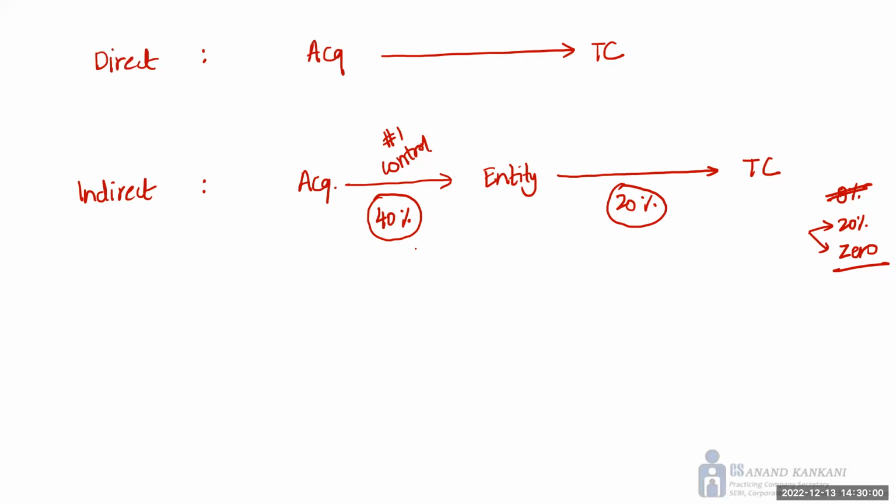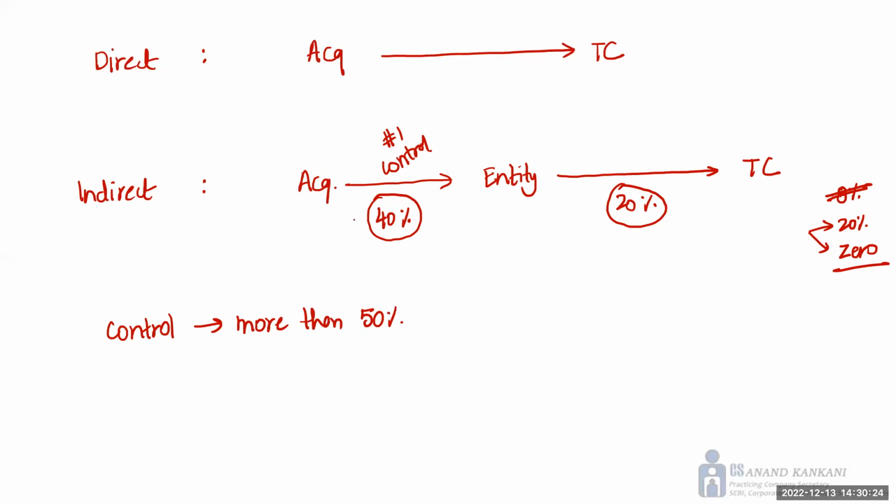Ideally, to get control, you need more than 50%. Even though the definition of control does not provide more than 50%, for control you understand you need more than 50%. Even with less than 50%, you can get control, but that's, I think, not very relevant for the academic side. For the academic side, if you need control, the control should be more than 50%.